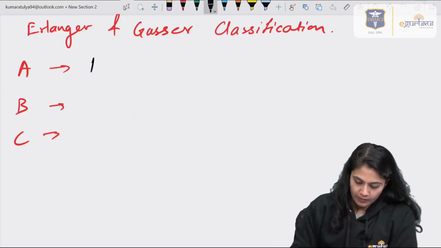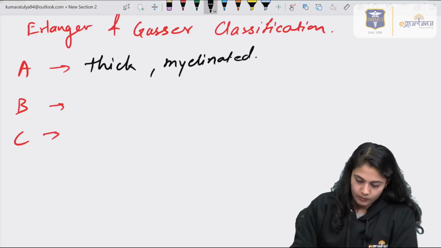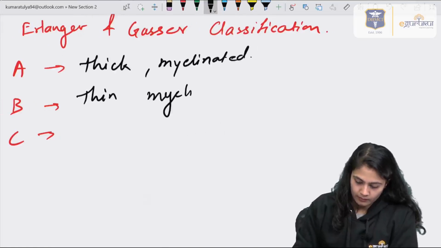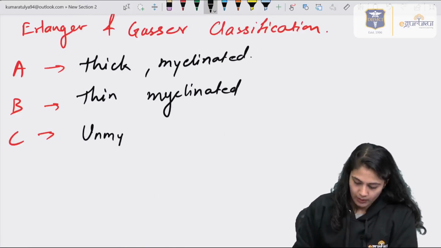Now, the A fibers are thick and myelinated, and the B fibers are thin, myelinated again. The C fibers are unmyelinated.